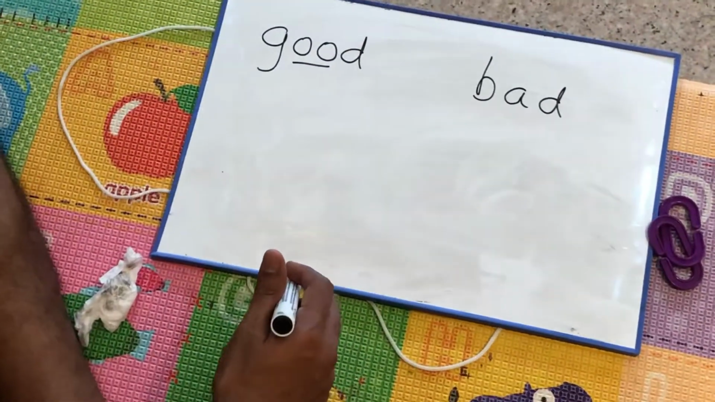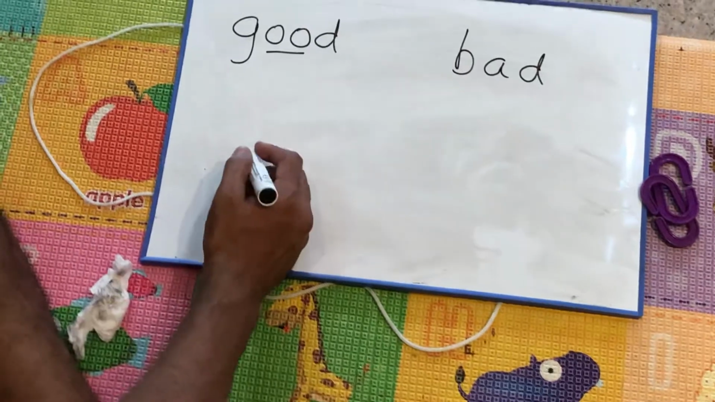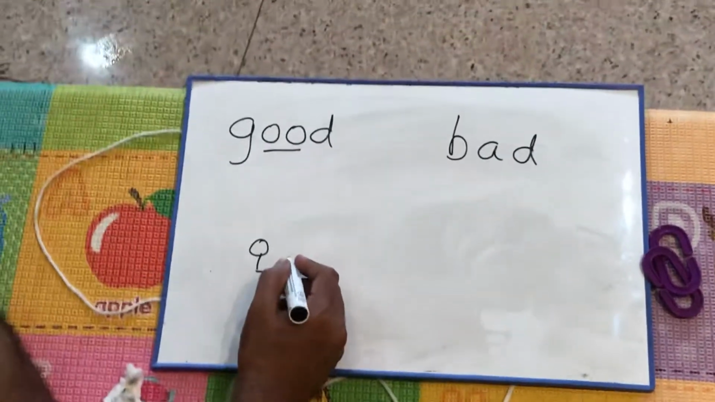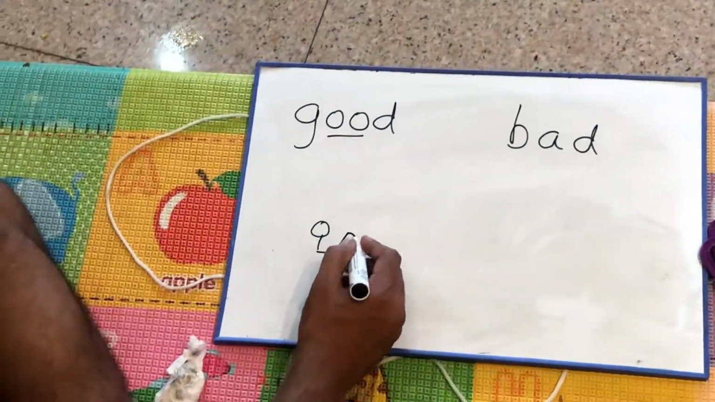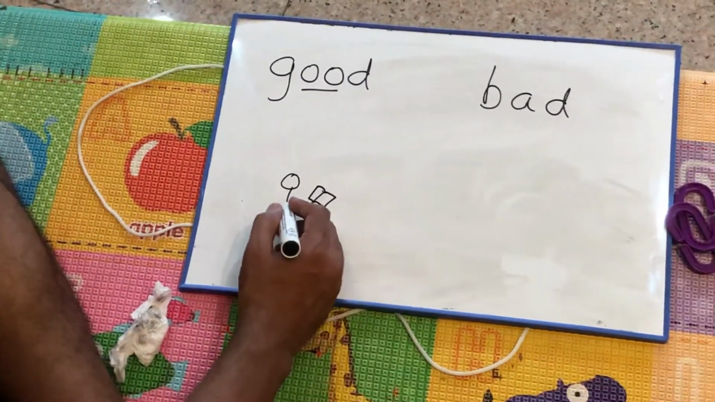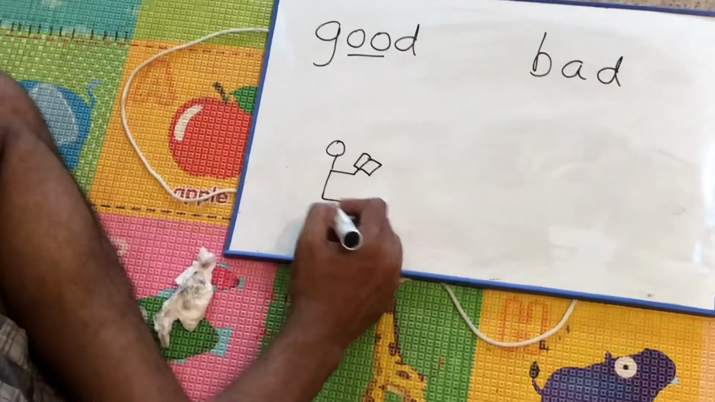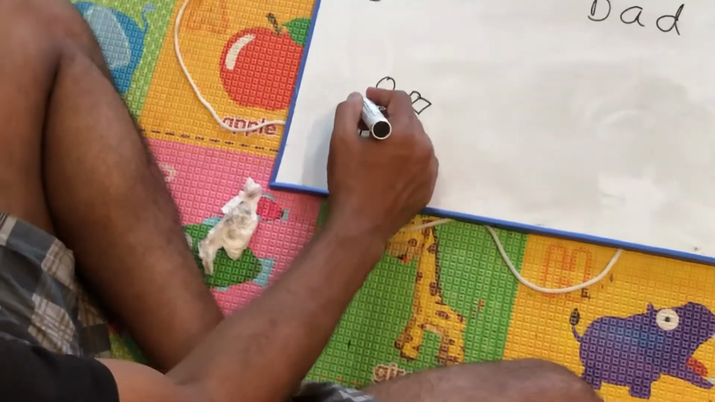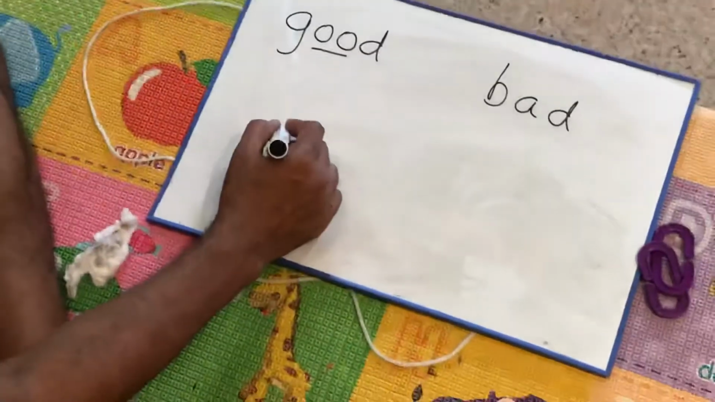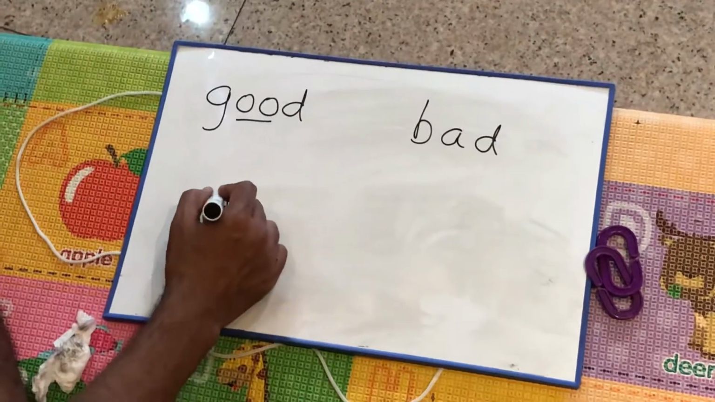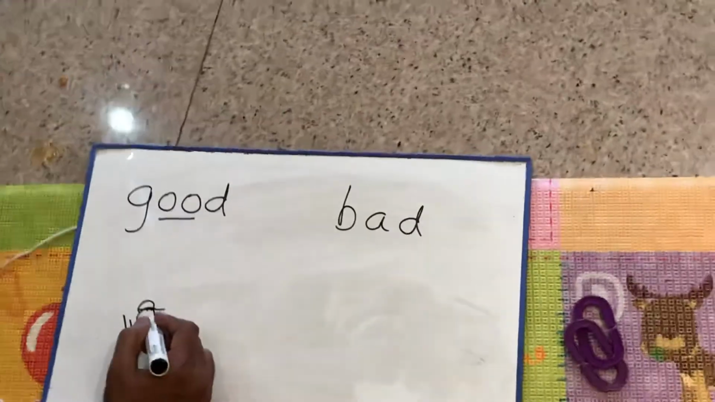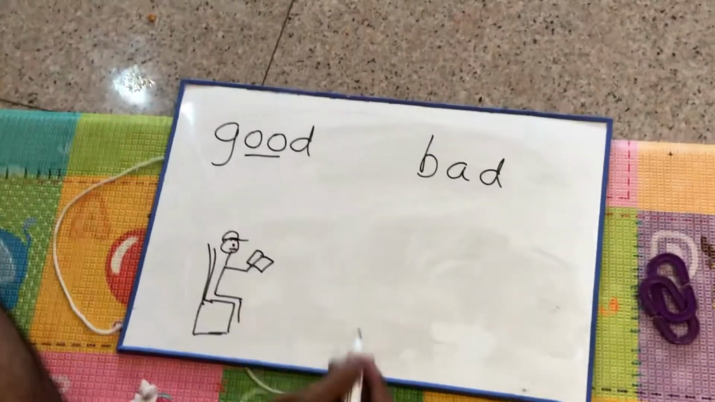Look, Bemu is doing something good here. What is Bemu doing? Look, Bemu is doing some good things. He's reading a nice book. Wow. Bemu is reading a book. Bemu is sitting down on his chair and reading a book. Wow, Bemu, very good. Look, Bemu is reading a book. Very good. It's a good thing to do.